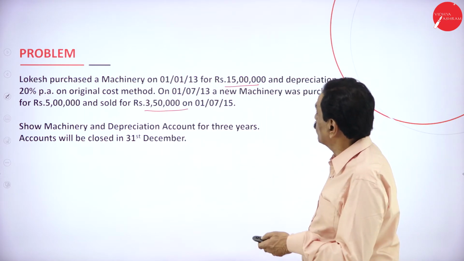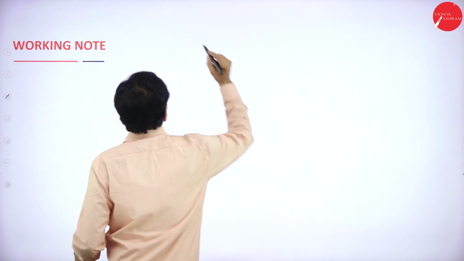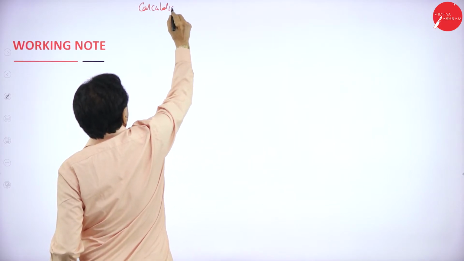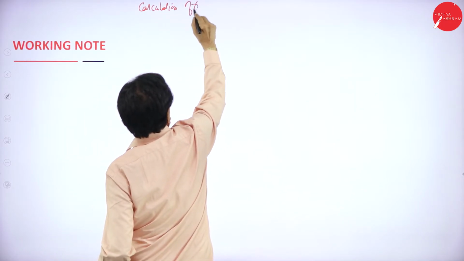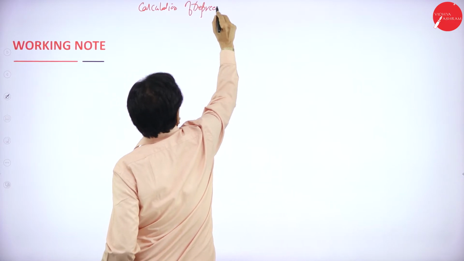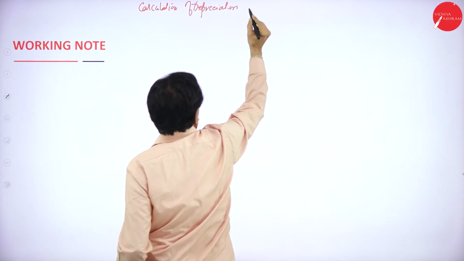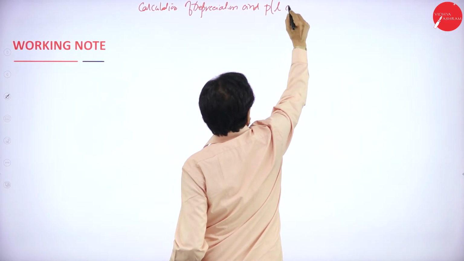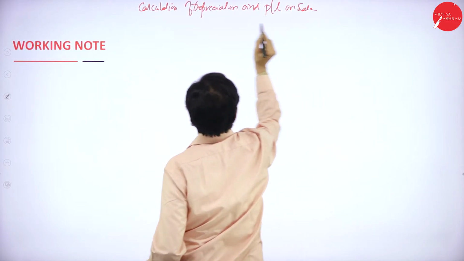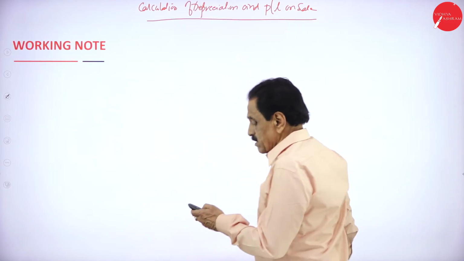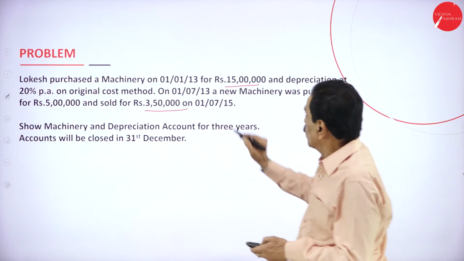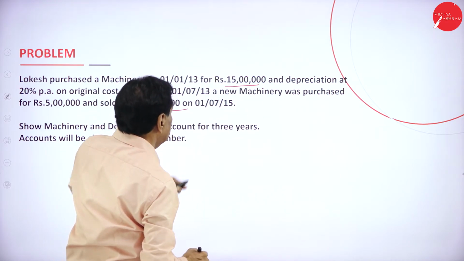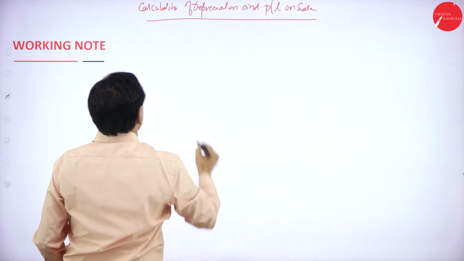I will show the working note now. Working note, calculation of depreciation and profit or loss on sale. When it was purchased: 1/7/2013 for rupees 5 lakh, sold on 1/7/2015.